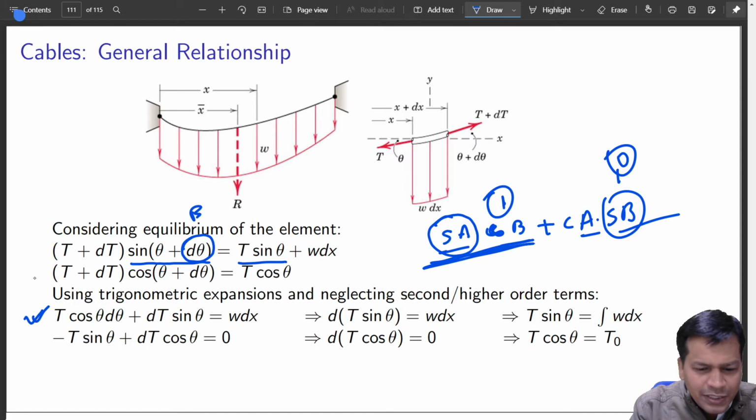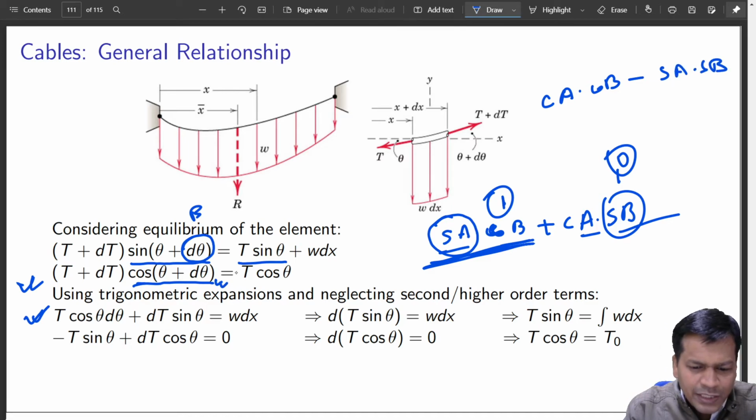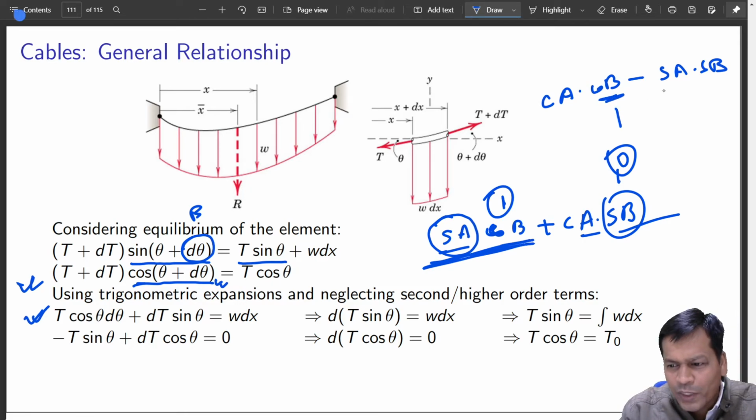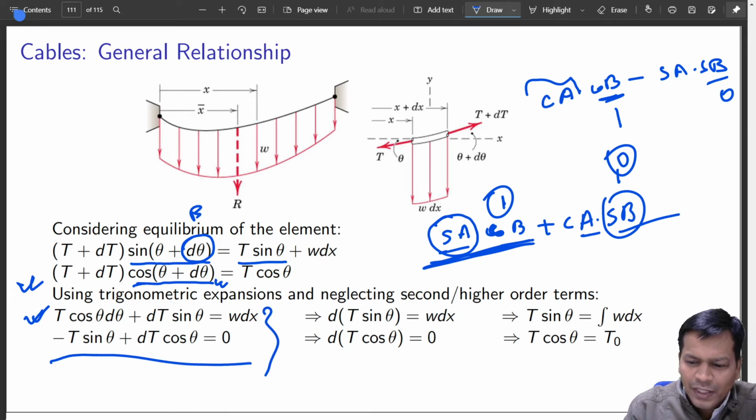Similarly, using this expansion, cosine of theta plus d theta will be cos A cos B minus sin A sin B. It will be a minus sign. Expanding that, again considering cos B equal to 1 and sin B equal to 0, this part will remain. So that is what gives me this. These are the two equations, right?